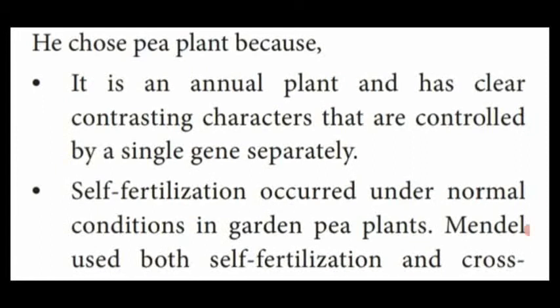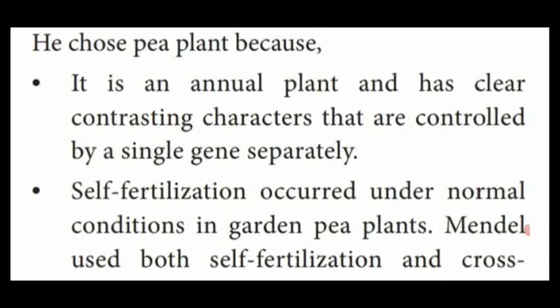First point, it is an annual plant. Within the year itself, the plant produces vegetative organs and reproductive organs, and its life is completed within one year. That is called an annual plant. Also, the pea plant shows clear contrasting characters.